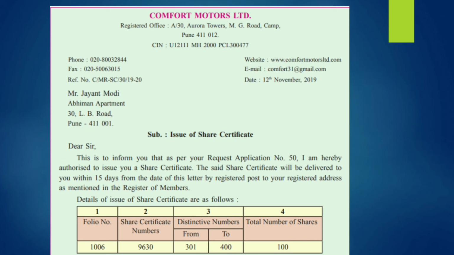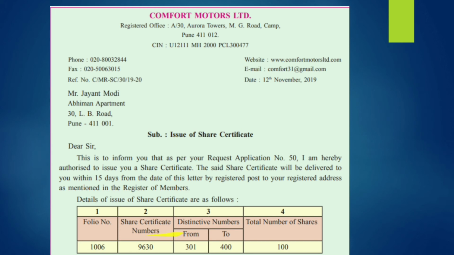The next point is related to the details of the issue of the share certificate. You have to make 4 columns. The headings will be folio number, share certificate number, distinctive number, and the total number of shares. Folio number is again an identification number given to the investor to know about the security holding of a particular person.